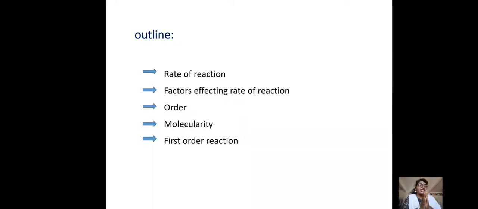The speeds of reactions can be studied by using chemical kinetics. Then why do we need to study the rates of reaction? What is the use? Every day, directly or indirectly, we are interrelated with chemistry. Chemistry is everywhere.